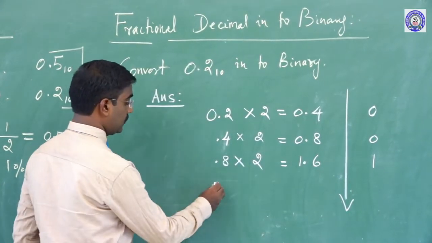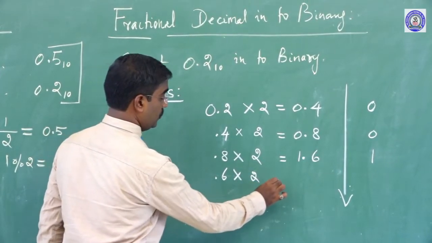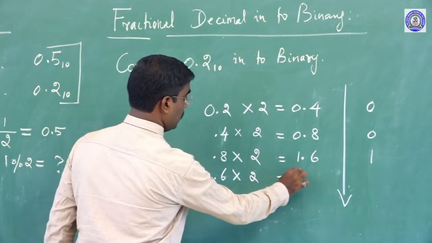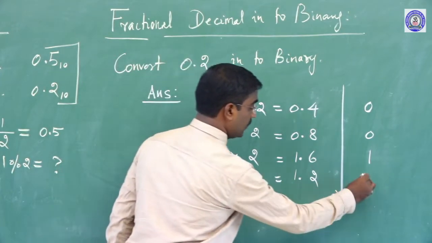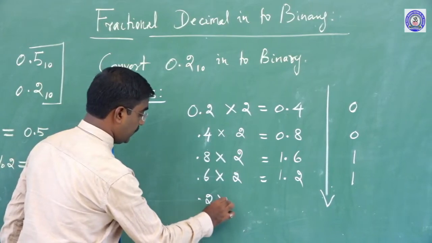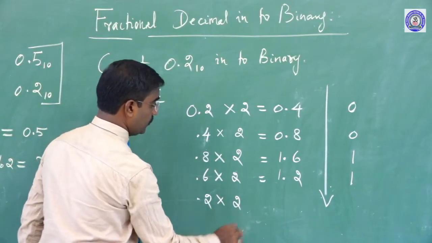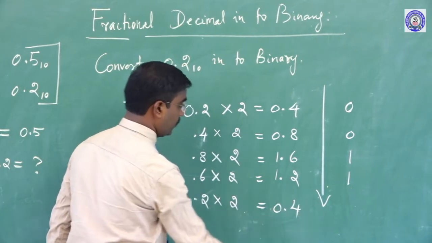Here, 0.6 times 2 is nothing but 1.2. So 1 goes on that side, and the 0.2 times 2 is equal to 0.4.